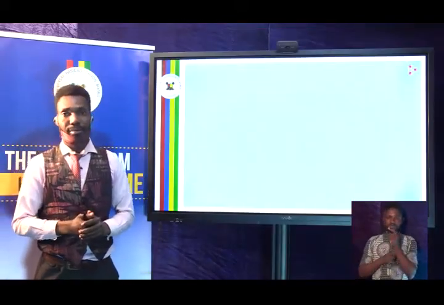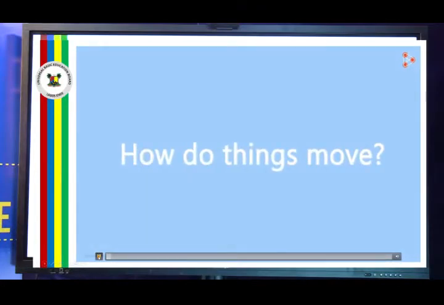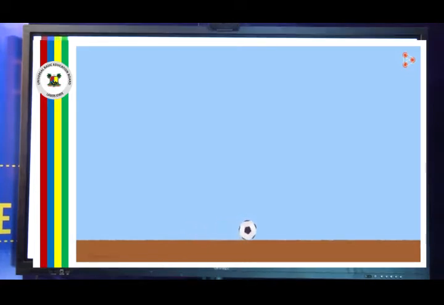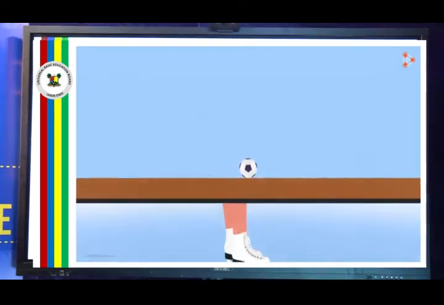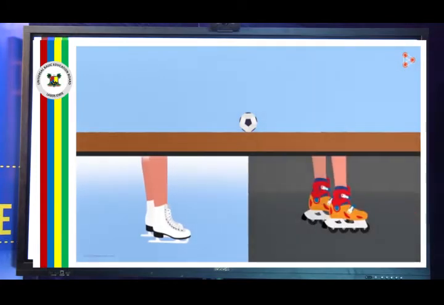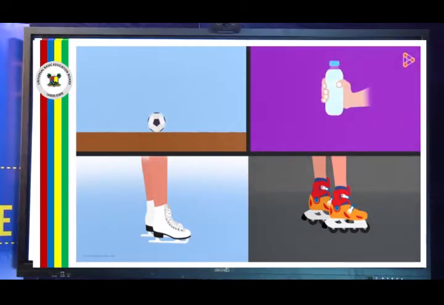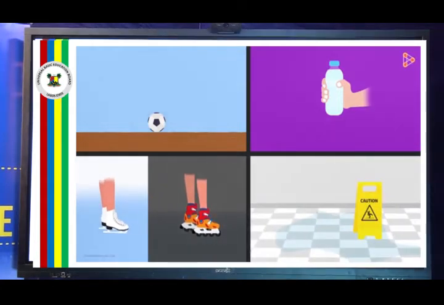Enjoy it. How do things move in real life? Say a ball is moving on a flat ground and there's no external force acting on it. Will the ball eventually come to a halt? Yes, it will. Have you ever wondered why? Say you're skating on an ice rink and your friend is skating on the road. Whose movement do you think will be smoother? Yours. When you hold a bottle in your hand, why doesn't it just slip through and fall? Sometimes when you're walking around in a mall, do you remember seeing a caution sign to warn you about the floor being wet? What explains all this?